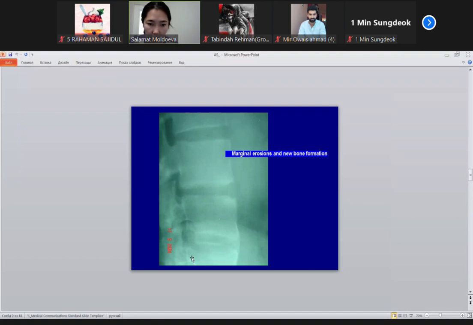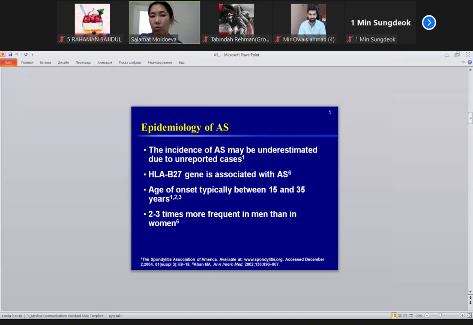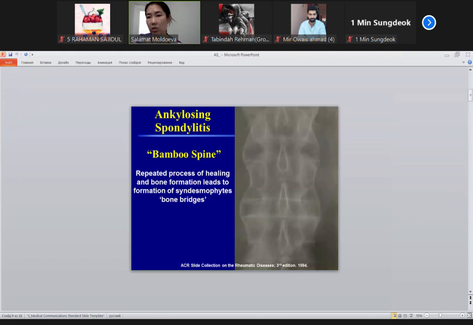That's why ankylosing already happened. Later, this part might also be involved in ankylosing, and all vertebrae will look like a bamboo tree. That's why in a patient with ankylosing spondylitis, this X-ray change is called bamboo spine.